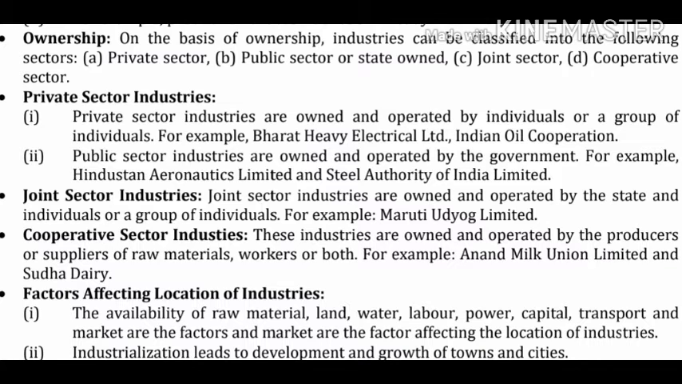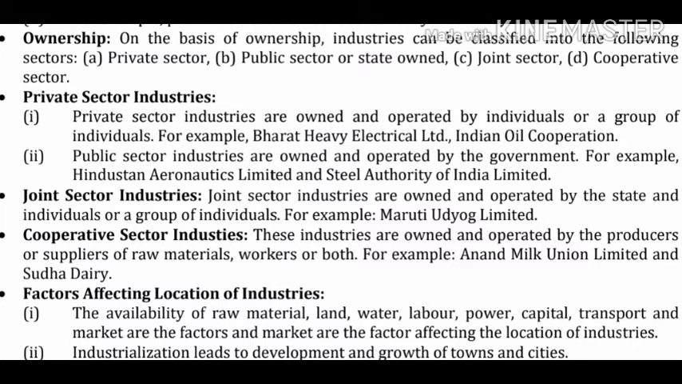Next topic is private sector industries. Point number 1. Private sector industries are owned and operated by an individual or a group of individuals. For example, Bharat Heavy Electricals Ltd, Indian Oil Corporation. Point number 2. Public sector industries are owned and operated by the government. For example, Hindustan Aeronautics Limited and Steel Authority of India Limited.